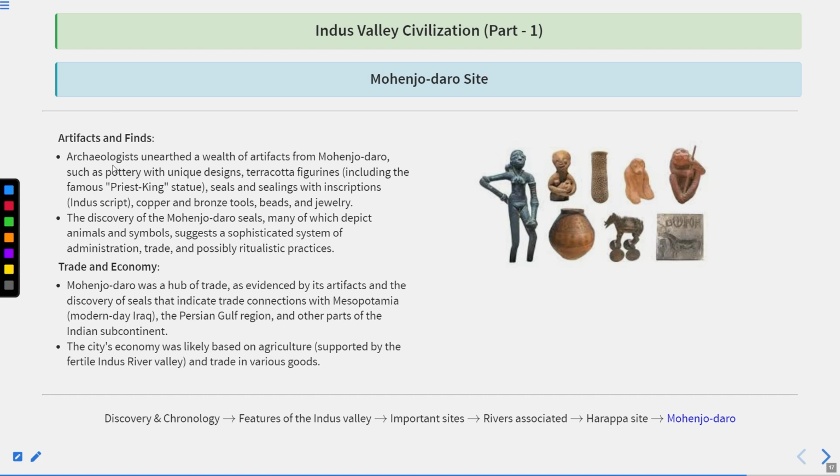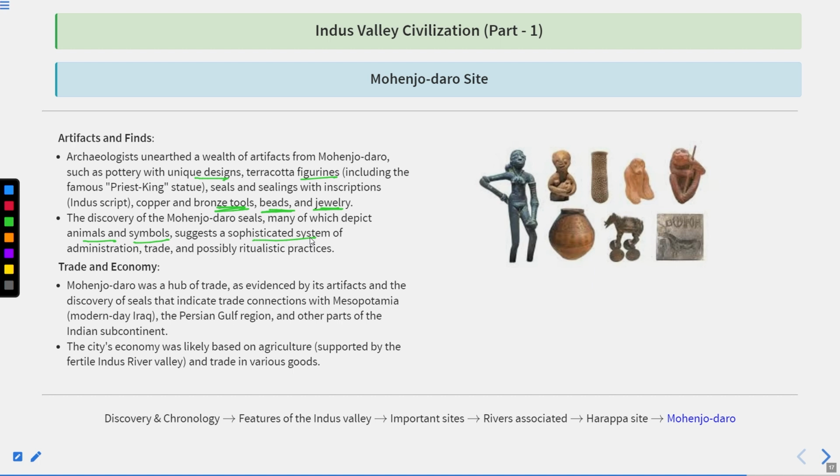Artifacts and finds. Archaeologists unearthed a wealth of artifacts from Mohenjo-daro, such as pottery with unique designs, terracotta figures, seals and sealings with inscriptions, copper and bronze tools, beads, and jewelry. The discovery of Mohenjo-daro seals, many of which depict animals and symbols, suggests a sophisticated system of administration, trade, and possibly ritualistic practices. Clear?